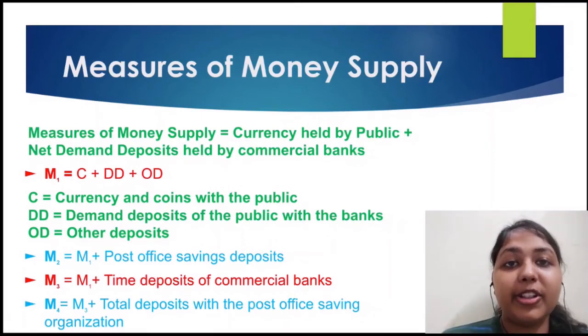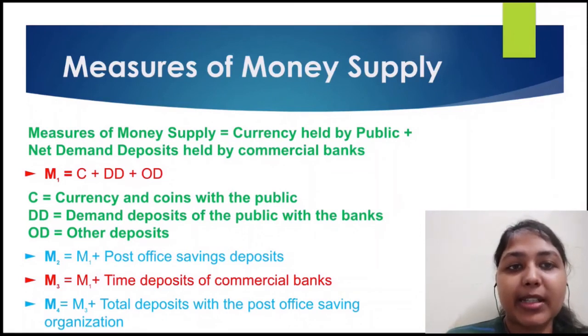Now we move to the third measure, that is M3. It also has all the components of M1 plus the time deposits of commercial banks. Time deposits are the fixed deposits that we have in our commercial banks. So M3 consists of M1 plus the time deposits with the commercial banks. And finally M4.